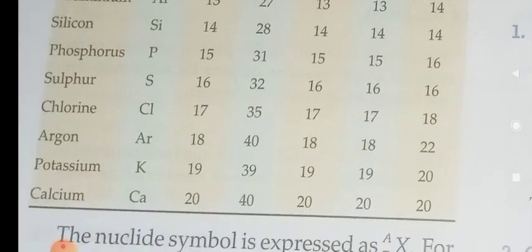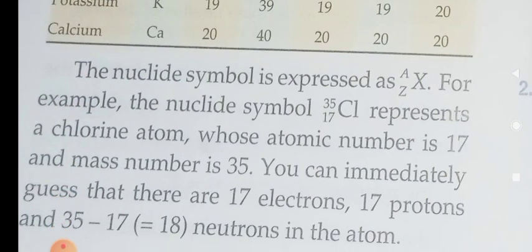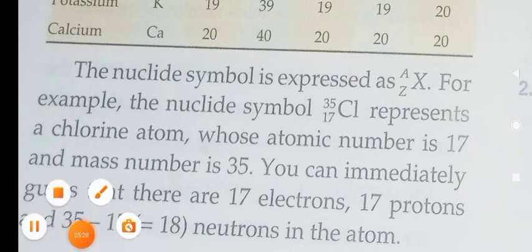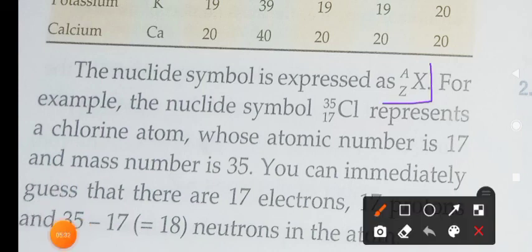So by this the nuclide symbol can be expressed as X, with A at the top and Z at the bottom. This is the nuclide symbol. X is the symbol of the element, and you know that A is the, what is A? A is the mass number and Z is the atomic number of the element.